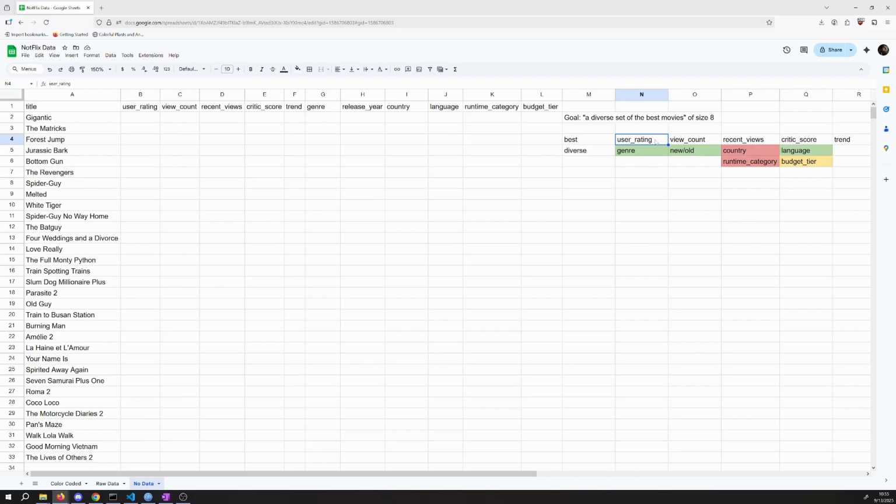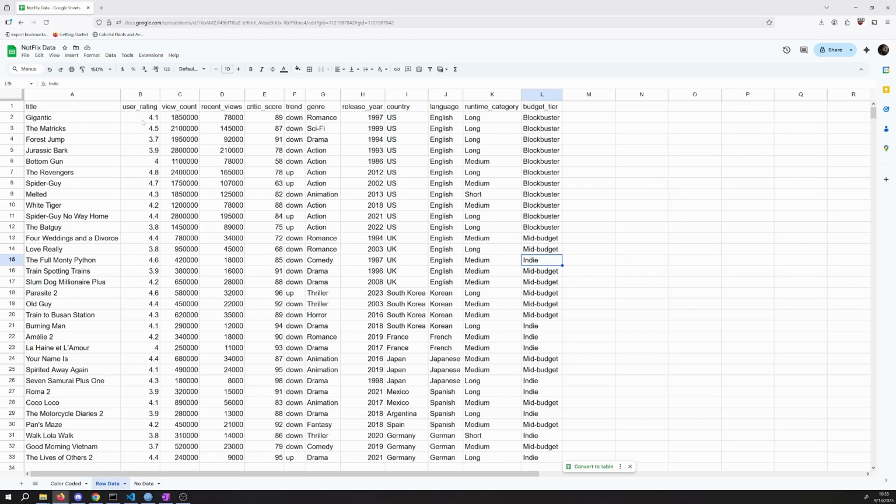And that's when we're going to come back to some of these other pieces of data. So maybe user rating, I want to have a high user rating, but then also critic score. Now, how do we compare amongst these? So for instance, I might say I want to have a user rating. Let's go back to our data for a second just to see how these numbers look. So user ratings are like 5 stars. Our view counts are like in the hundreds of thousands and millions. Our recent views, not so high. And the critic score, it looks like, is a percentage.